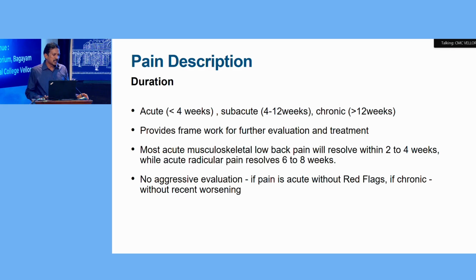So coming to the pain description, based on duration, the pain can be acute, subacute, or chronic. The duration gives us a framework for the evaluation and treatment of back pain. Most musculoskeletal low back pain will resolve by 2 to 4 weeks, and acute radicular pain will resolve by 6 to 8 weeks. So no aggressive evaluation is needed if the pain is acute without any red flags, or if the pain is chronic without any recent worsening.